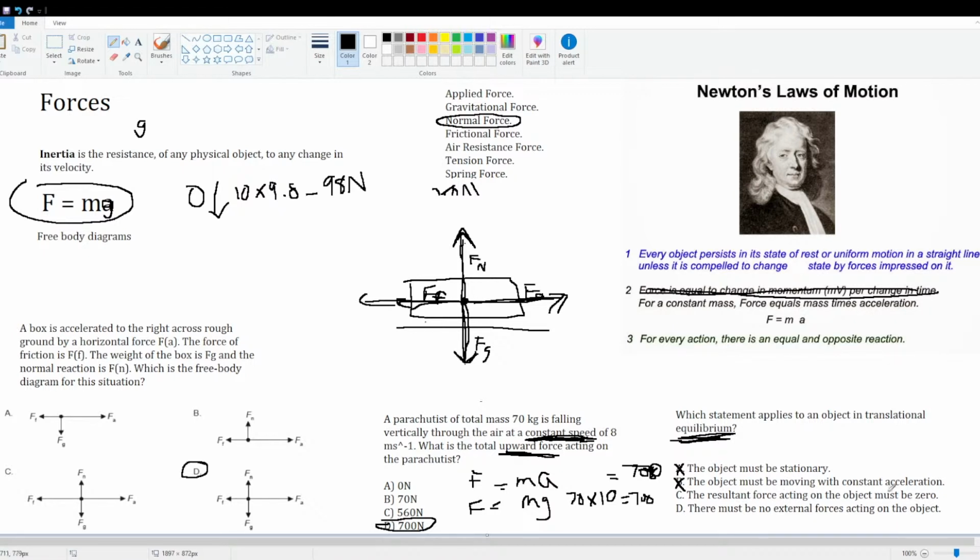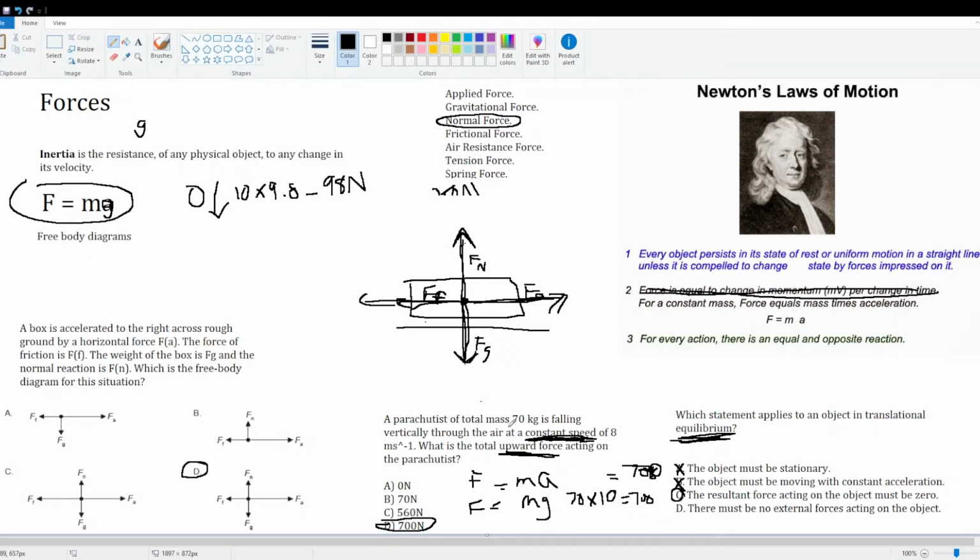So clearly here, I think we're onto something. Just like here, if the object is moving or not doesn't matter. All the forces are canceling each other out. C is our answer. There must be no external forces acting on the object. Don't be fooled. Translational equilibrium does not mean there are no forces acting on the object. It means all the forces add up to zero. That is the correct answer, C.